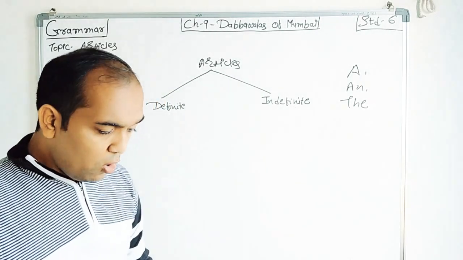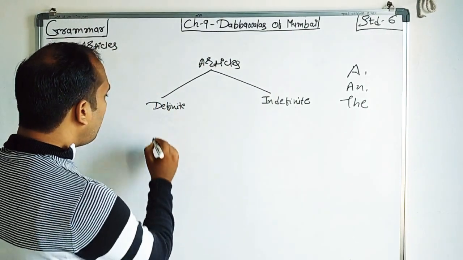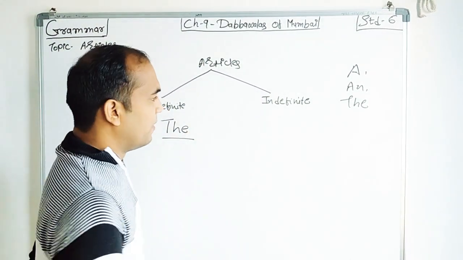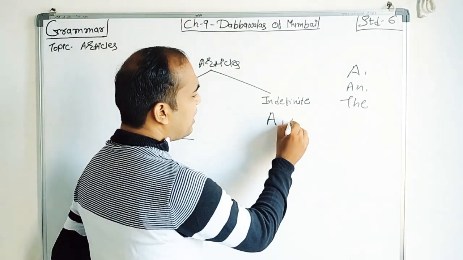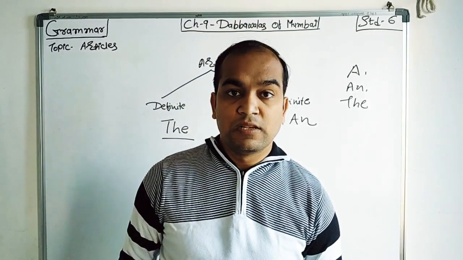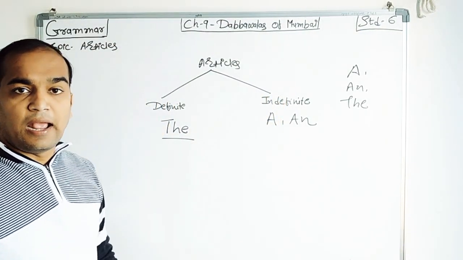Now we all know which are the definite and which are the indefinite. The definite article is only one, that is the, while for indefinite articles there are two, a and an. See this, these are the points, a and an.